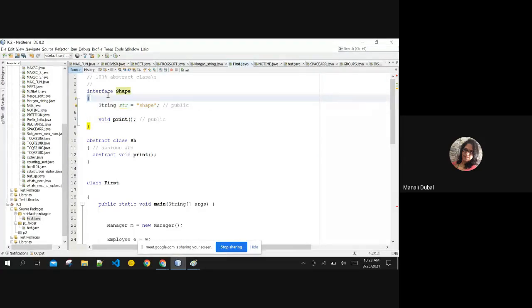And the purpose is you are going to inherit this interface in some of the class and you're going to use the function of it. That is the first thing. That is the reason it is always public. By default public, okay? You can specify the public keyword if you want. Even if you don't specify, it is by default public only.